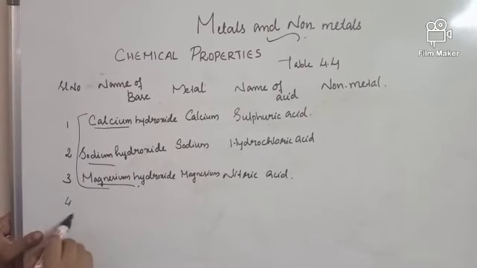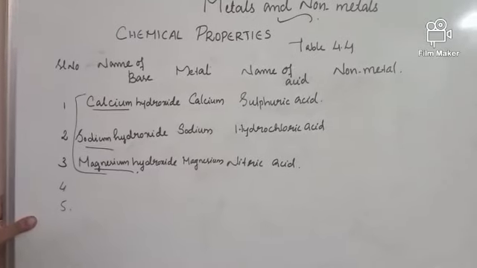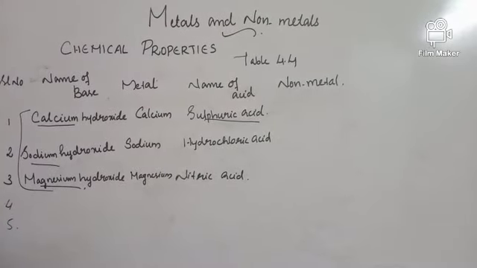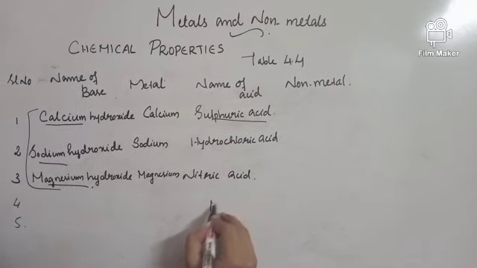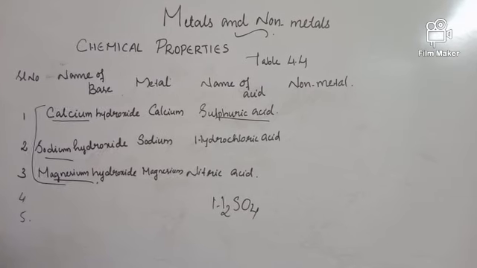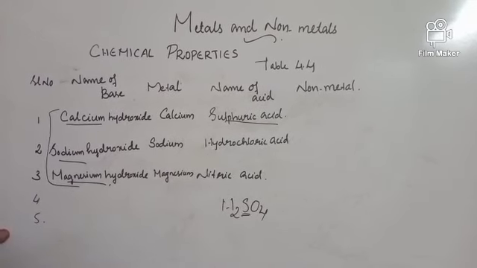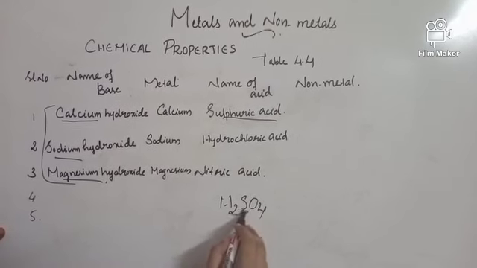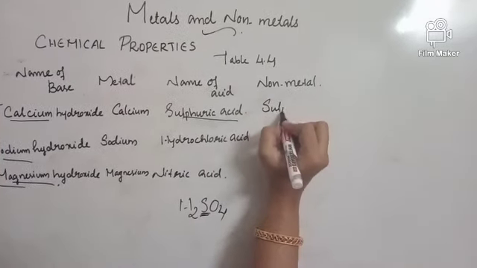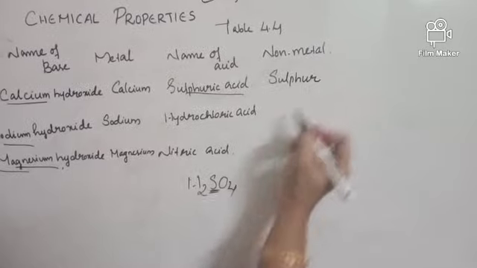The fourth and fifth ones, you have to find the example yourself. Now, the name of the acid: sulfuric acid. Do you know the formula of sulfuric acid? Sulfuric acid is H2SO4. Which is the main non-metal present here? Other than hydrogen and oxygen, the main non-metal present is sulfur. So this acid contains sulfur as the non-metal.